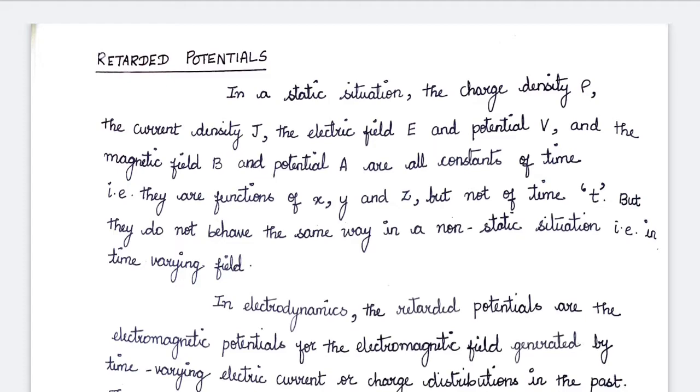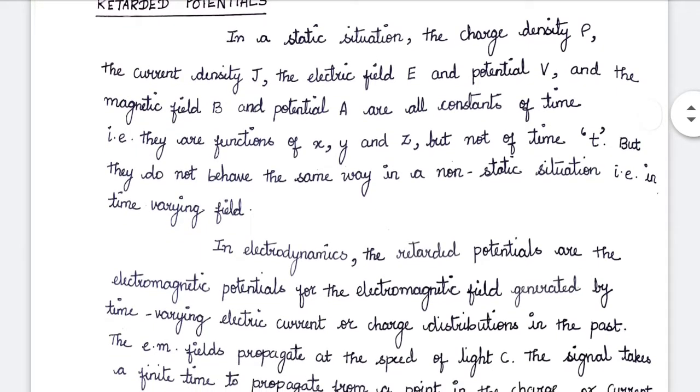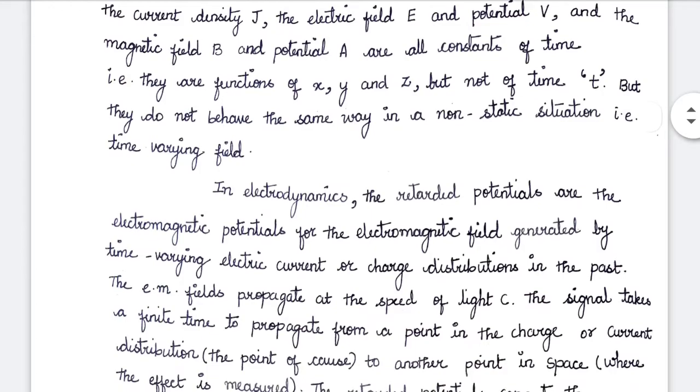In any static situation, the charge density rho, the current density J, the electric field E and its potential V, the magnetic field B and its potential A are simply constants of time. Or merely they are functions of x, y and z, and they do not depend on the time t. But they do not behave the same way in a non-static situation. In time varying fields, they behave in a different way.